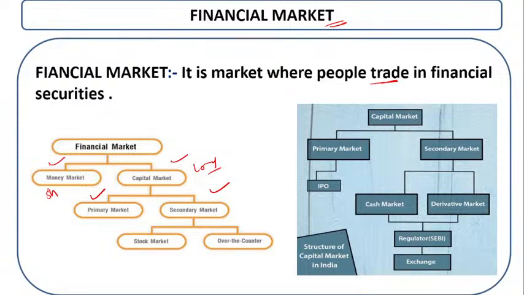So the capital market is categorized into two markets, that is the primary market and the secondary market. What is the primary market? The primary market is nothing but your IPO. And what is IPO? IPO means initial public offering. So in the initial public offering, what happens over here?